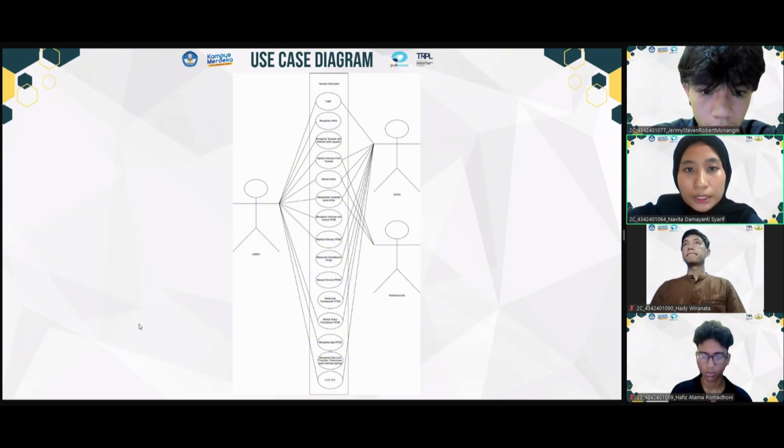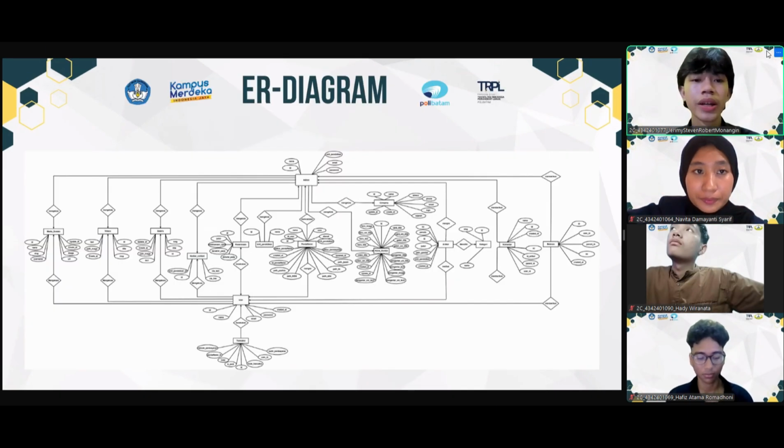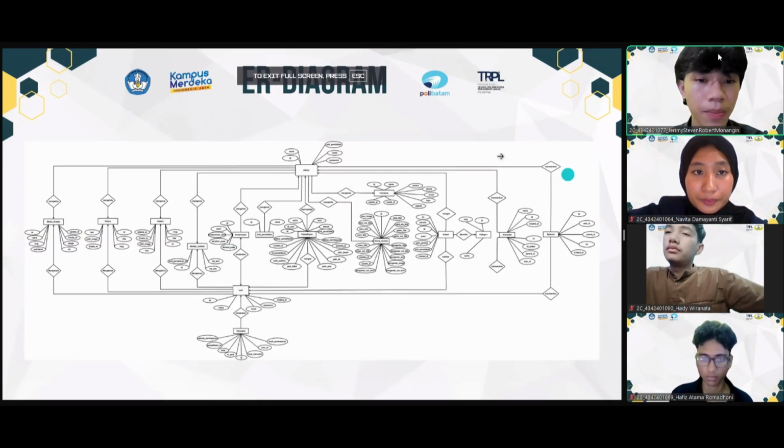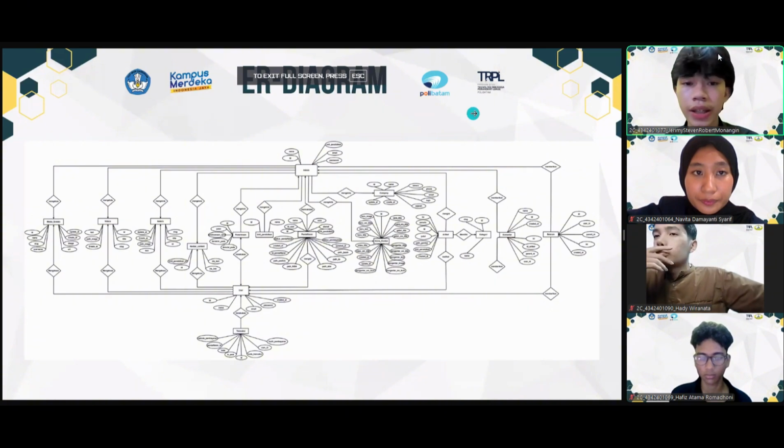Next will be explained by Jeremy Stephen Robert Menangin. Okay, here I will explain about the ER diagram. We have 15 entities that relate to each other.